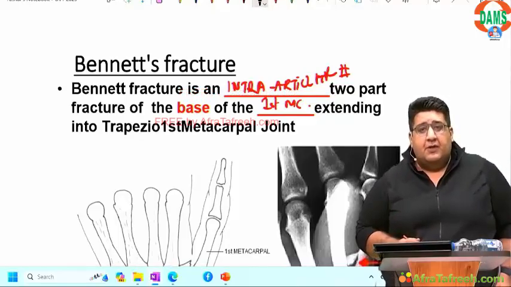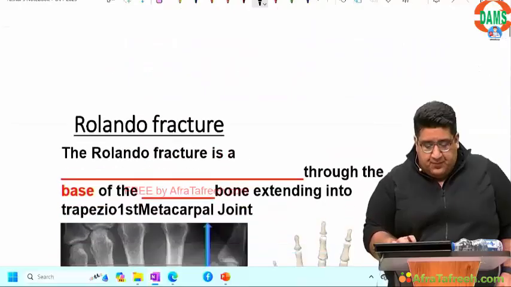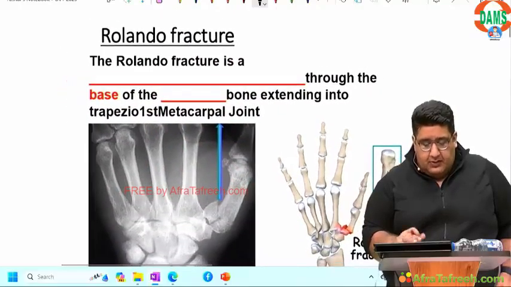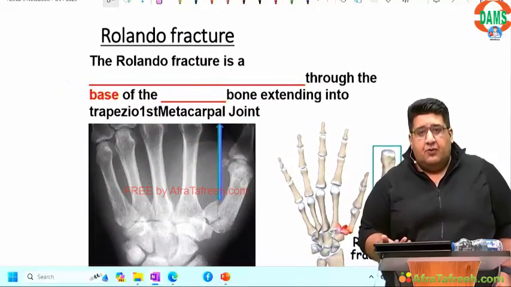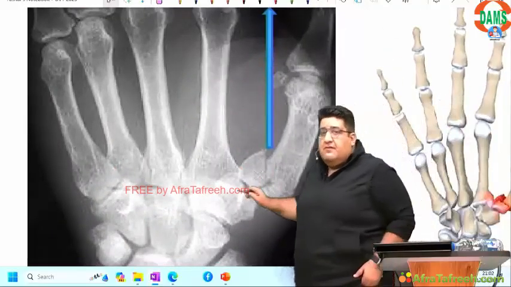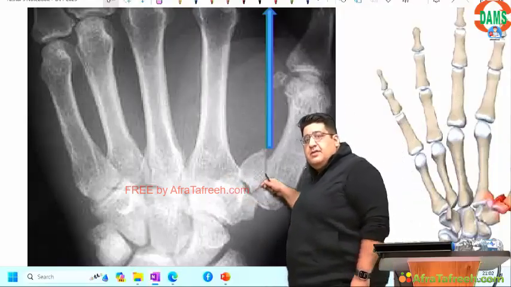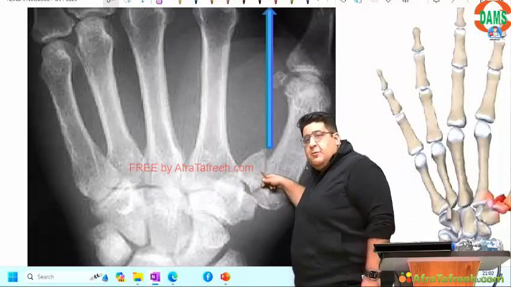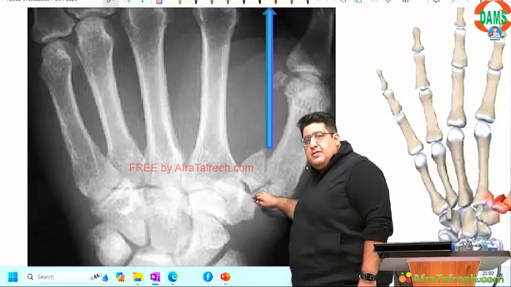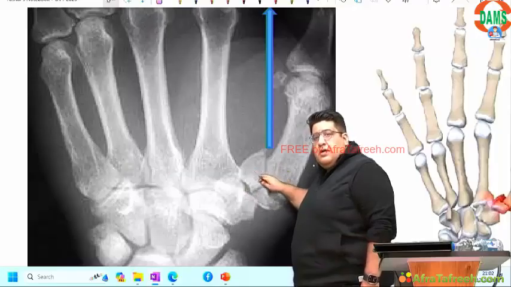So Bankart is done, Bennett is done, Barton is done. The next fracture that one needs to see is Rolando. Why? If you see Bennett, you have to see Rolando. Now let's take a look at Rolando. Is this a fracture of the first metacarpal? Yes. Base of the first metacarpal? Yes. Extending into the trapezius first metacarpal joint? Yes. Opening into the joint space? Yes. Intra-articular? Yes. One part, two part, three part.